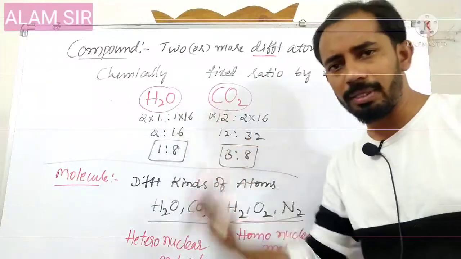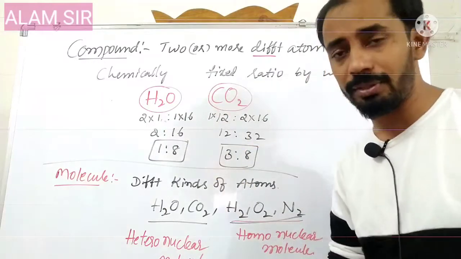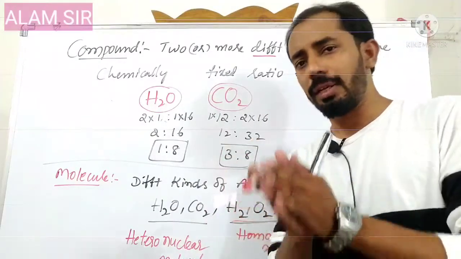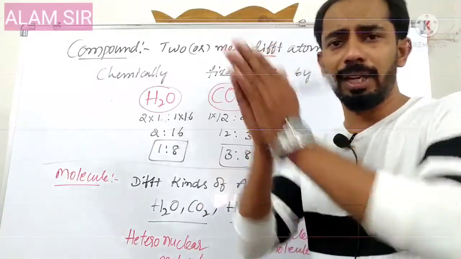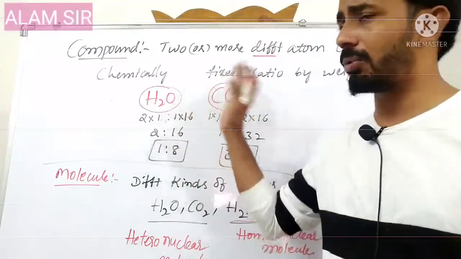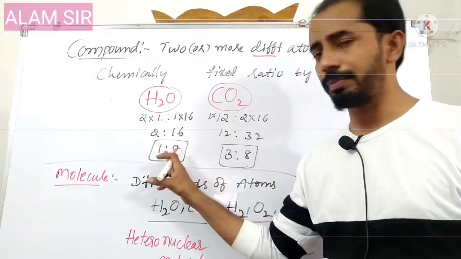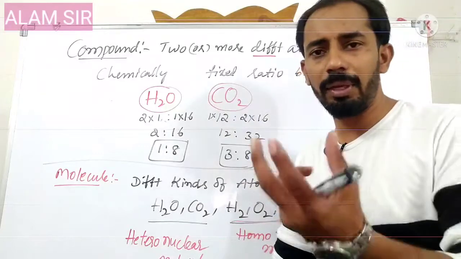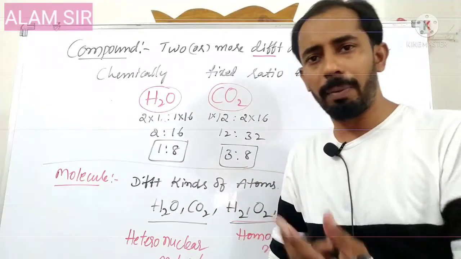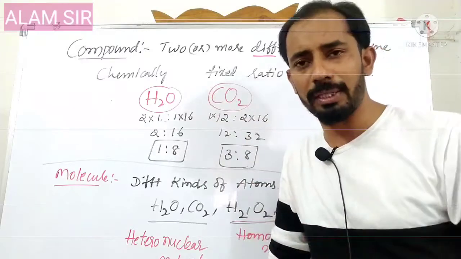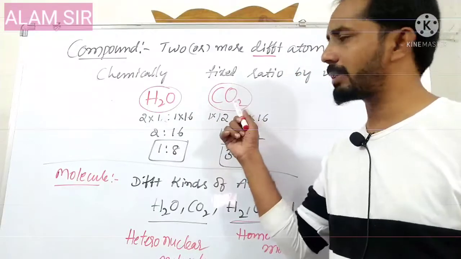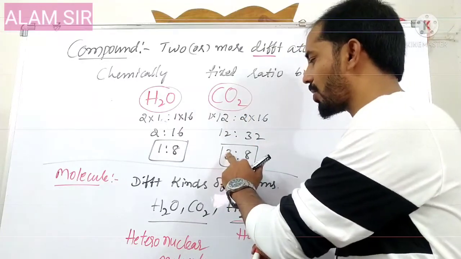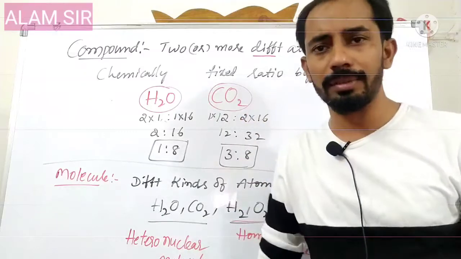Wherever the water molecule is forming, whether naturally formed or artificially prepared, whether distilled water, sewage water, rain water, or from any different places, the combining ratio by weight is fixed, that is the 1:8 ratio. Carbon dioxide gas can be formed by the burning of coal or paper, or released from vehicles or factories. The carbon dioxide has 3 parts of carbon combining with 8 parts of oxygen.